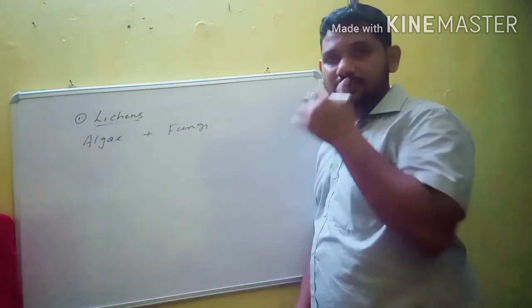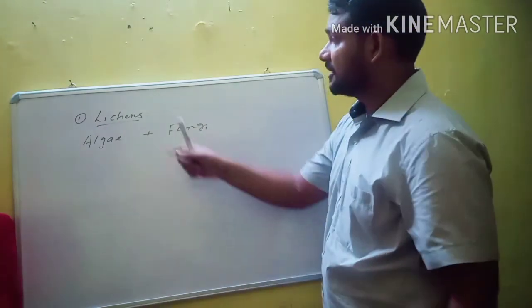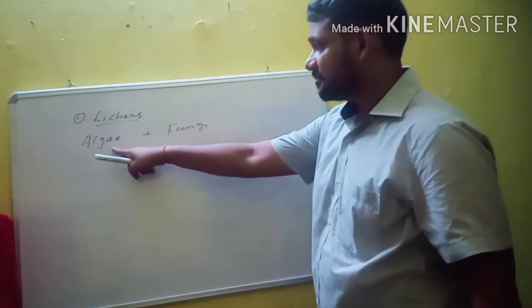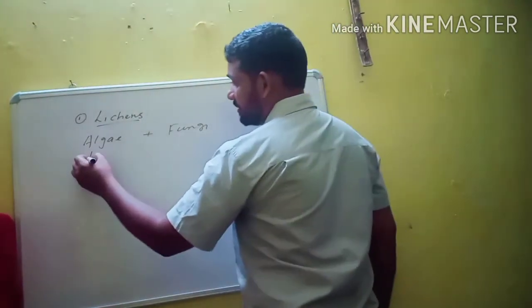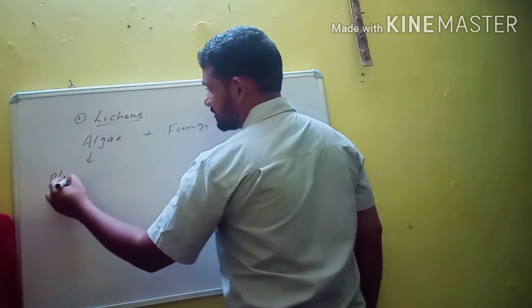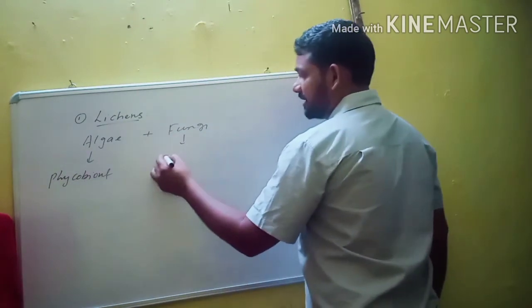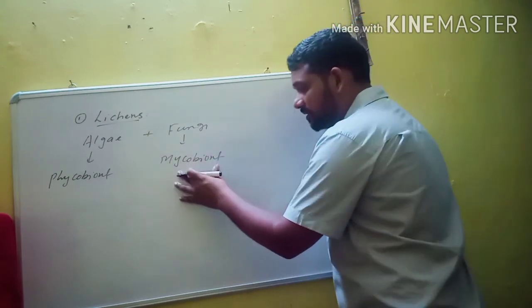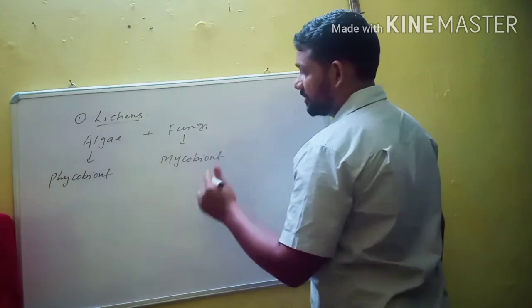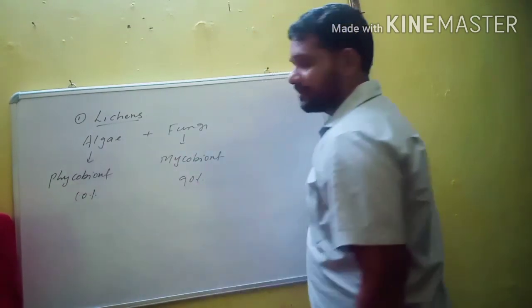The symbiotic association between fungi and roots of higher plants is known as mycorrhizae, but the symbiotic association between algae and fungi is known as lichens. In this association, the algal partner is known as phycobiont and the fungal partner is known as mycobiont. But the mycobiont is the dominant partner, because 90% is mycobiont and only 10% is phycobiont.